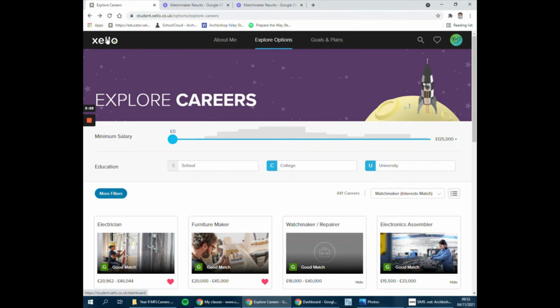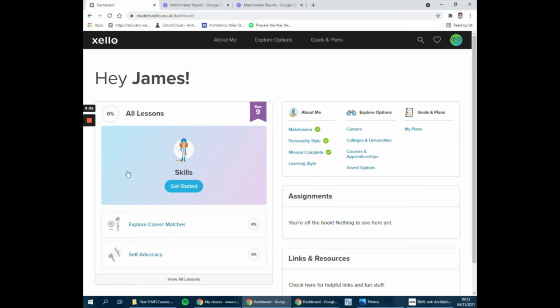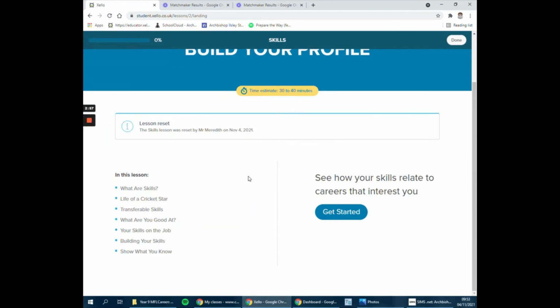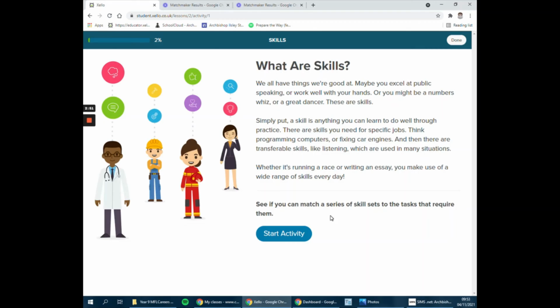Now, once you've saved the 3 jobs, I want you to go top left where it says Zello. Click on that. And we're going to do our first skills lesson. Okay, as you can see there, you just click on it, get into the lesson. You can see what's involved in this skills lesson. It's not going to take us too long. Just click get started. Small write-up that you can read through once you've got to this stage. And then you're just going to start the activity at the bottom of the page.